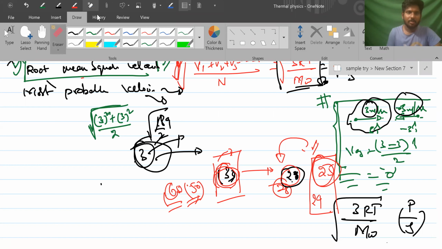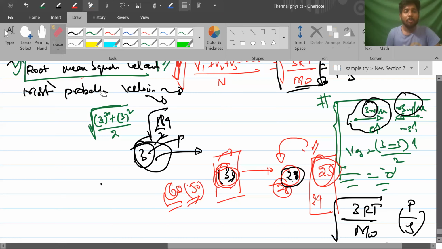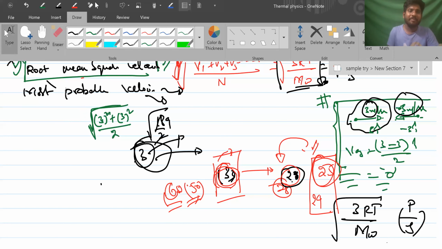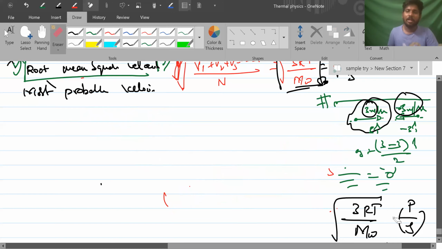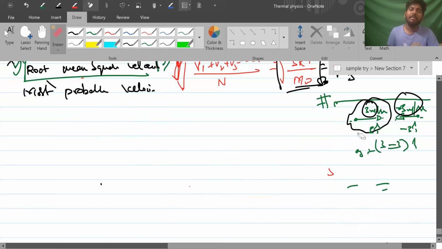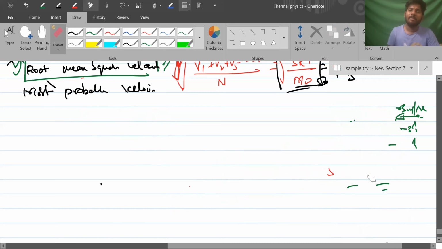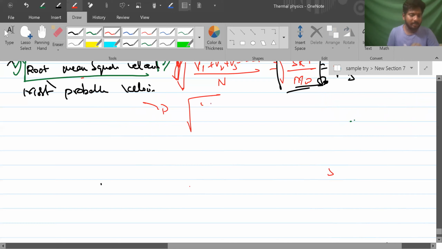That means root mean square velocity is an appropriate description, but that does not mean most of the particles will have that root mean square velocity. The velocity at which most of the particles are present is called the most probable velocity. But in this topic, mostly in problems, we will use root mean square velocity. But in formula-wise, comparison-wise, this value is required. That is most probable: root 2 RT by MW, or otherwise root 2P by rho.